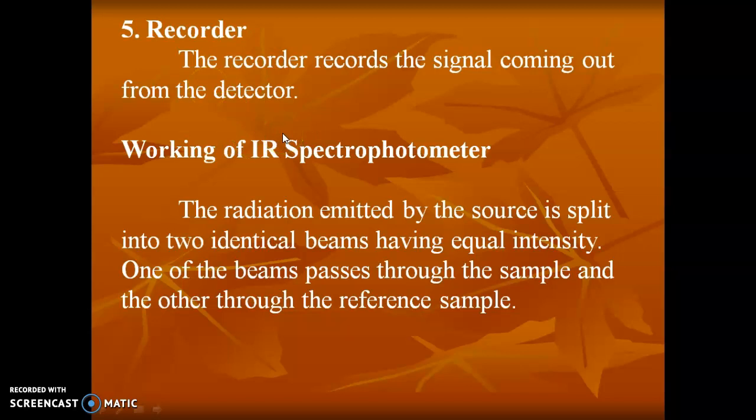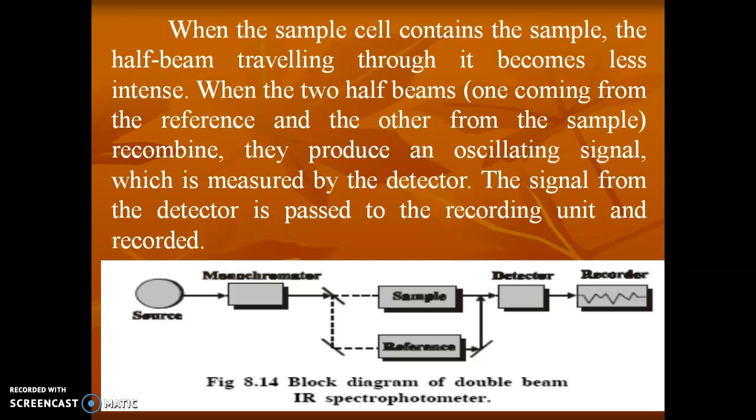The radiation emitted by the source is split into two incident beams having equal intensity. One of the beams passes through the sample and the other passes through the reference material. When the sample cell contains the sample, the half beam traveling through it becomes less intense. When the two half beams recombine, they produce an oscillating signal which is measured by the detector.